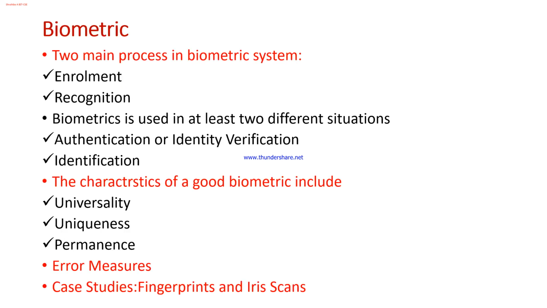Okay, coming to the two main processes involved in a biometric system: one is enrollment and the other is recognition.